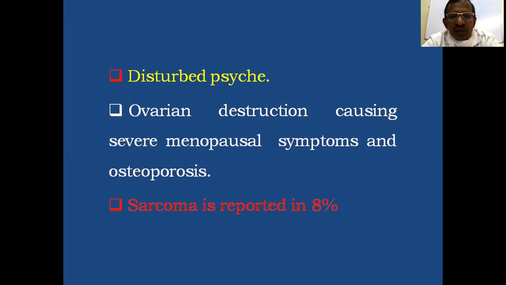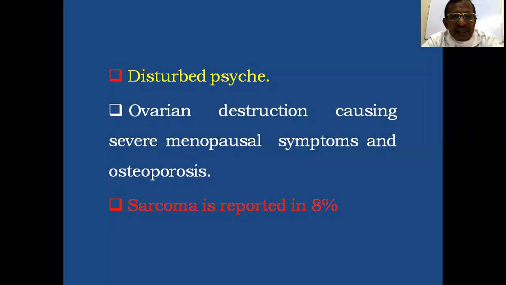So ovarian destruction is prevented, and there will be no menopausal symptoms and side effects of estrogen deficiency. But if there is ovarian destruction causing severe menopausal symptoms and osteoporosis, then estrogen hormonal therapy should be given as treatment.